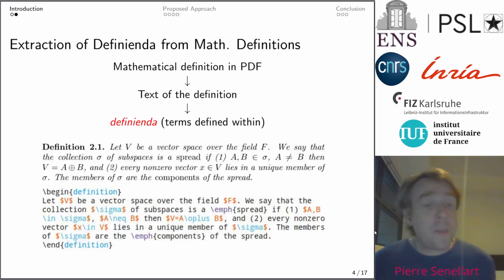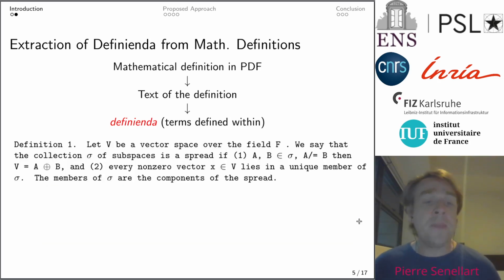This is an example of a mathematical definition as it may appear in a mathematical paper. You have at the top the PDF version rendered as a bitmap, and at the bottom the LaTeX source. But for the task itself, we will not require the LaTeX source. In this particular definition, I can extract its text, and its text looks like this. We have two terms that are actually defined, the term spread and the term components. We know that the terms are defined because the language tells us that. We say that the collection of subspaces is a spread. This means that spread is defined, and similarly for components.